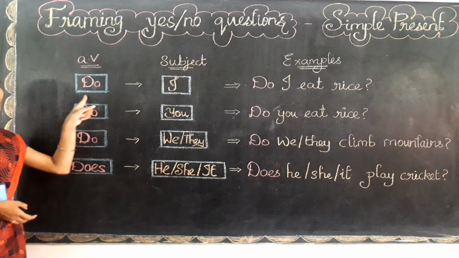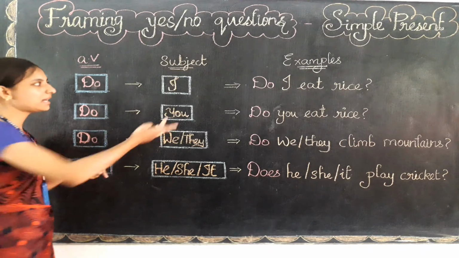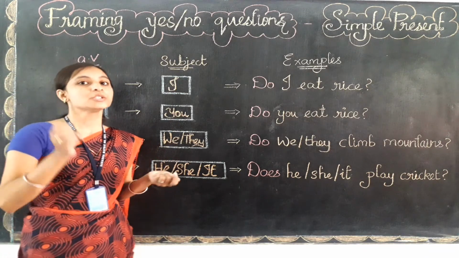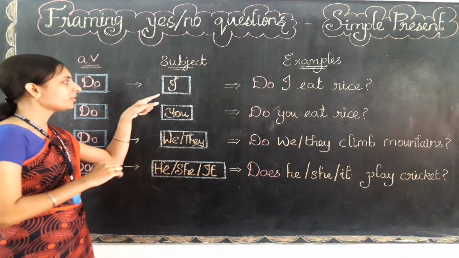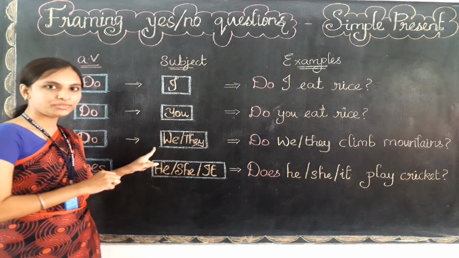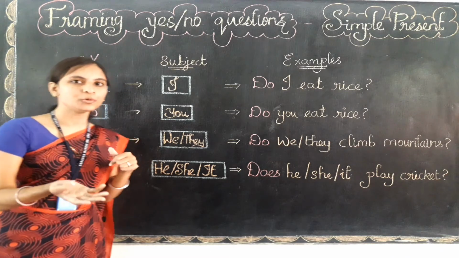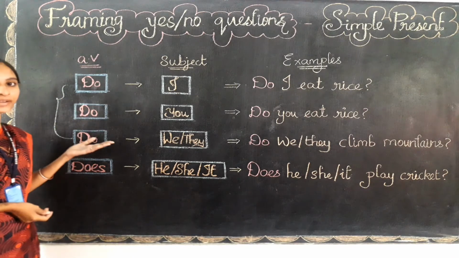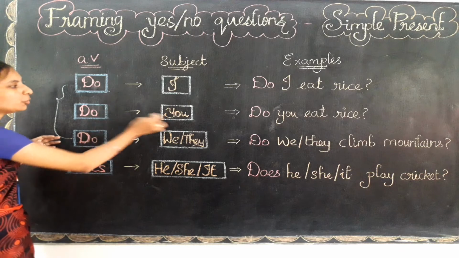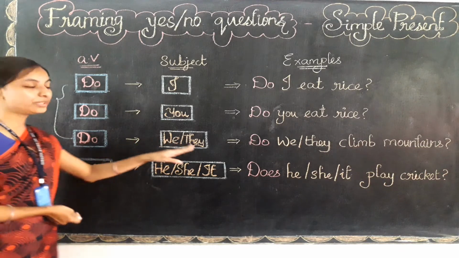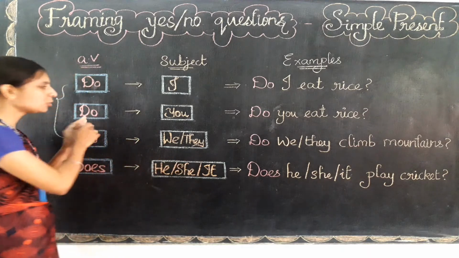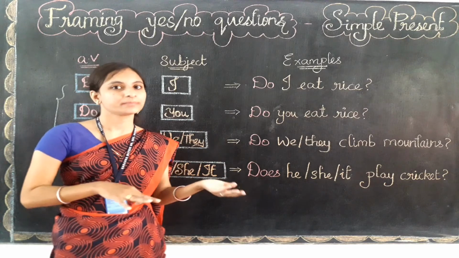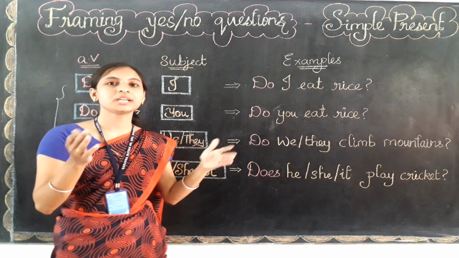The verb do can be used with the subjects I, you, we or they, and also with plural nouns. See, for the subjects I, you, we, they, and also for plural nouns, we need to use do only. Clear children? See here, continuously I have written do only. Do I, do you, do we, do they. So for these subjects we need to use do only, and also with plural names like do Priya and Pavitra, do Rajesh and Mukesh.